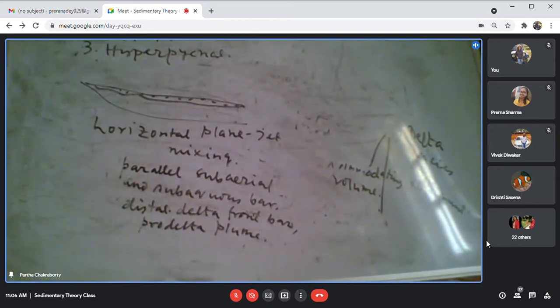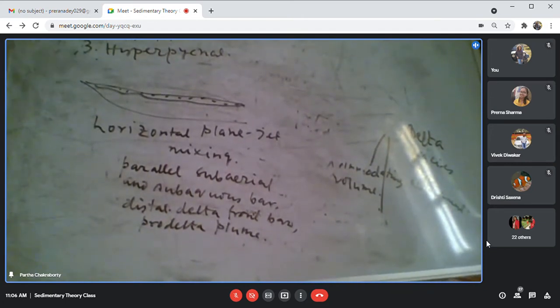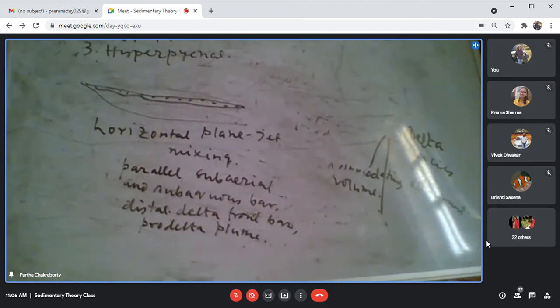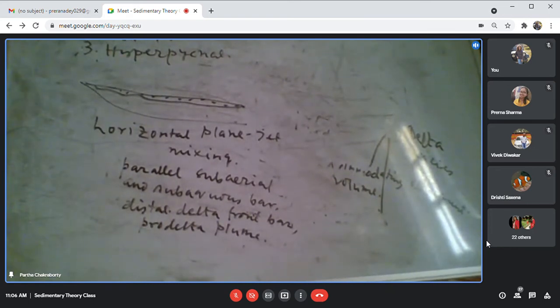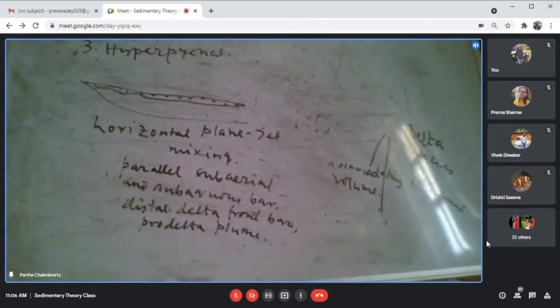River water का density मैं कैसे बढ़ा सकता हूँ? If I increase the volume of sediment and if I increase the size of the sediment. So all three conditions are nothing but a function of the caliber and the volume of the sediment that the river is carrying. And accordingly, the mixing with the marine water will be of different types, either homopycnal mixing, hyperpycnal mixing, or hypopycnal mixing. And accordingly, I have different geometry and facies of the delta.